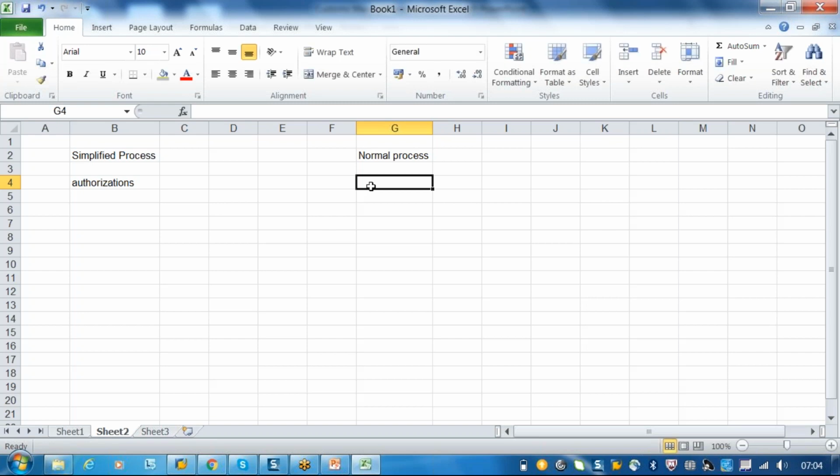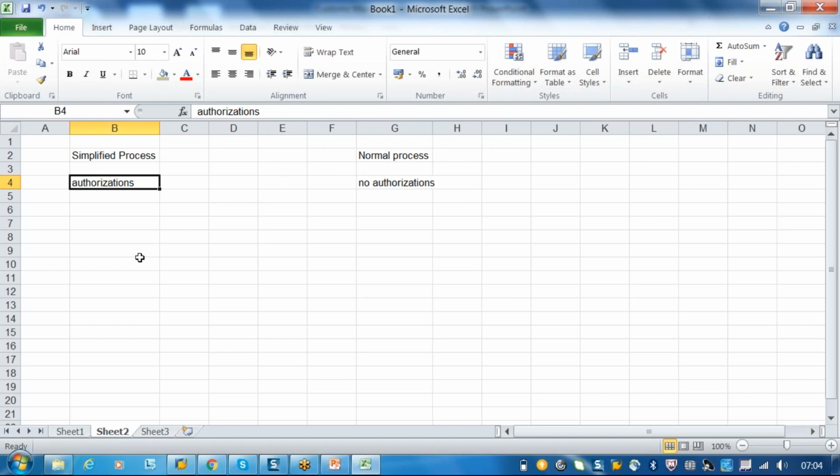Here we don't have such authorizations. So what are these authorizations? When any exporter or consignee is given authorization, he is considered a privileged customer, privileged exporter, and for such customers the process will be the simplified process. So it will be given priority over the normal process.